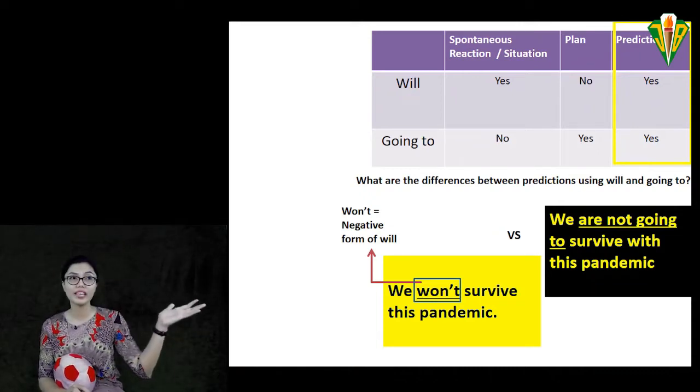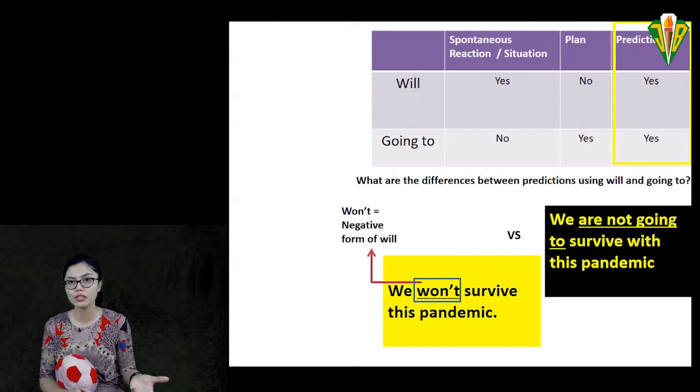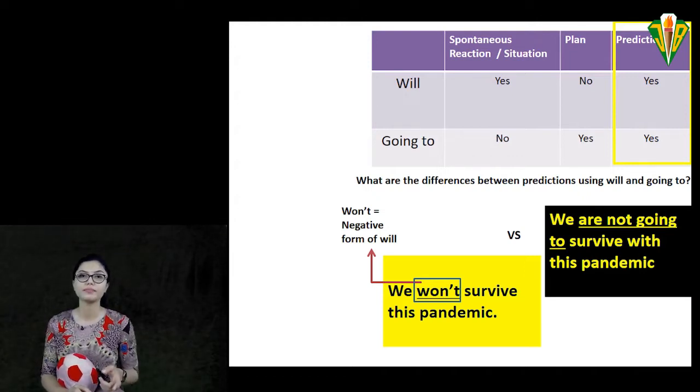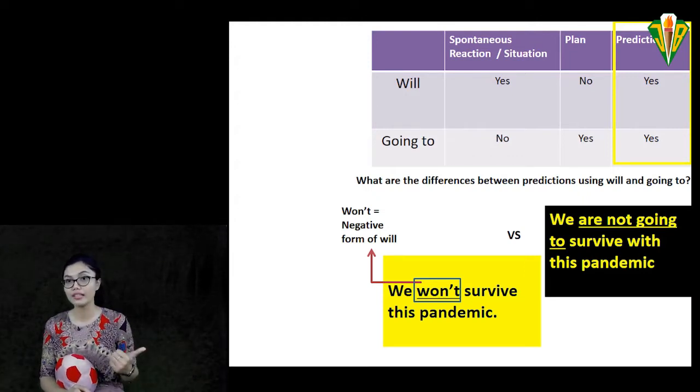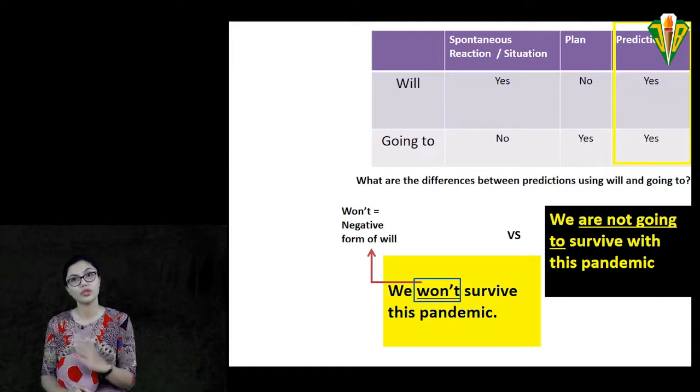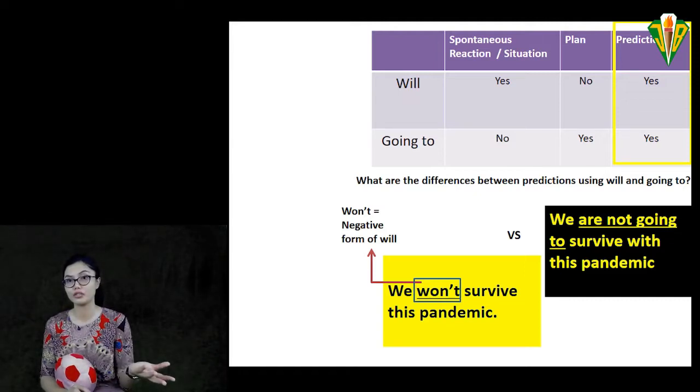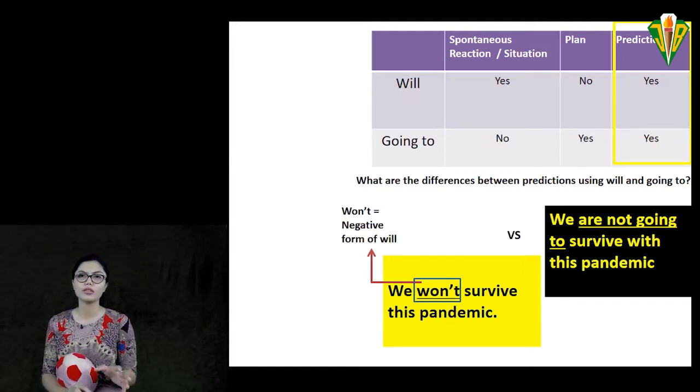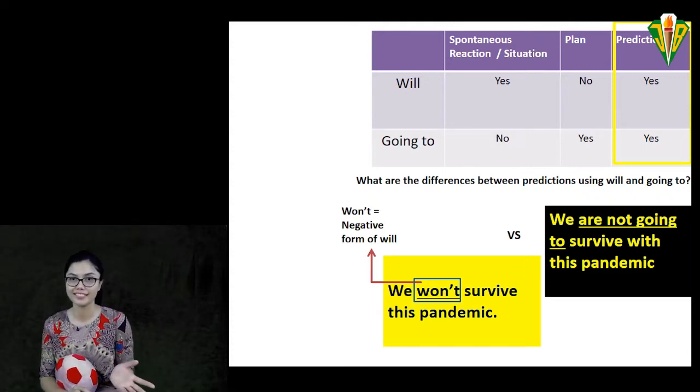So we have will, we have going to. What about the differences? Spontaneous reaction: will, yes, it's used for spontaneous reaction. I will take it, for example. Plan? No, it's more about spontaneous reaction. What about prediction? Yes, maybe for prediction.